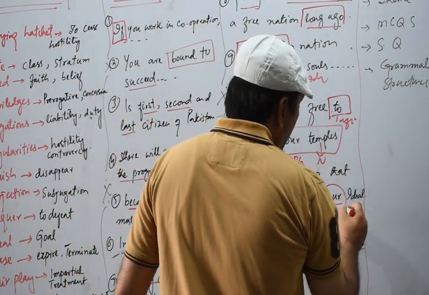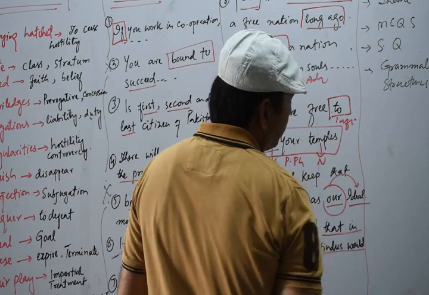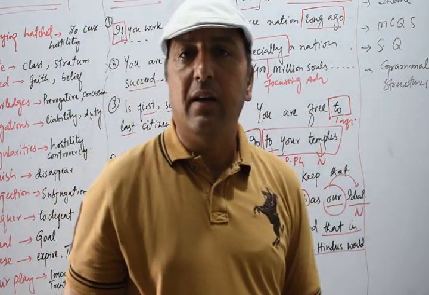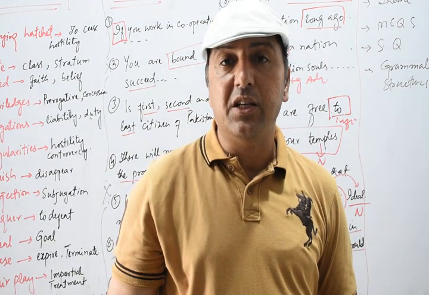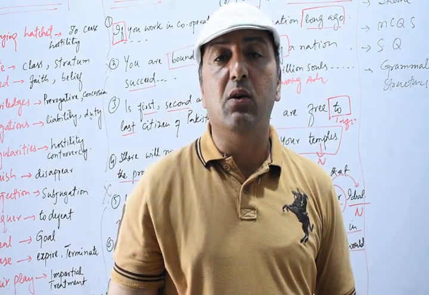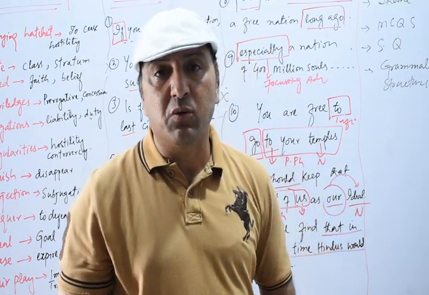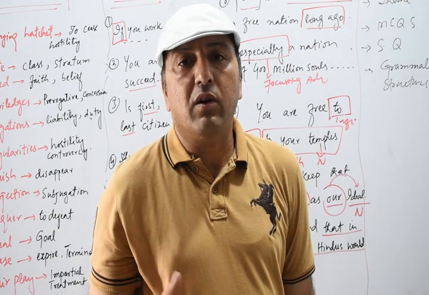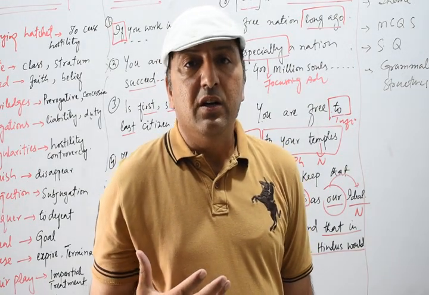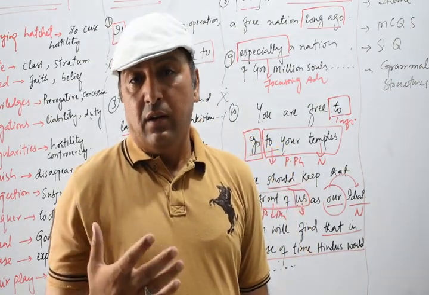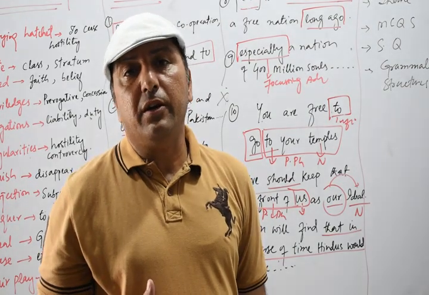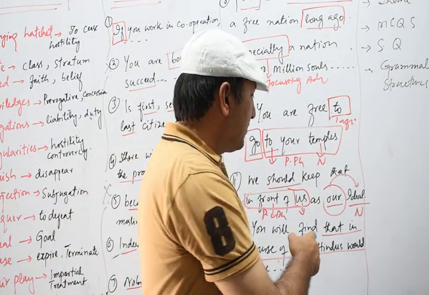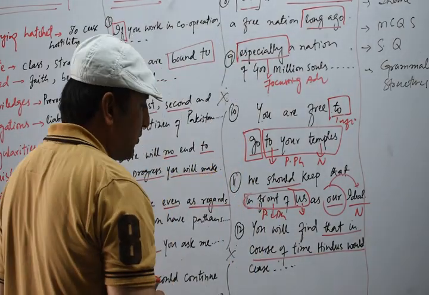Once again, we have "our ideal". Ideal is a noun, and our is an adjective, like our room, our class. Our works as an adjective, but it shows possession: our book, our classroom, our teacher. So we call it a possessive adjective.